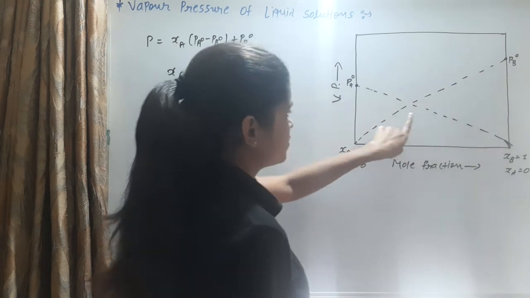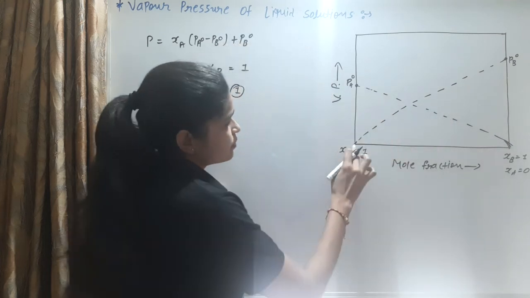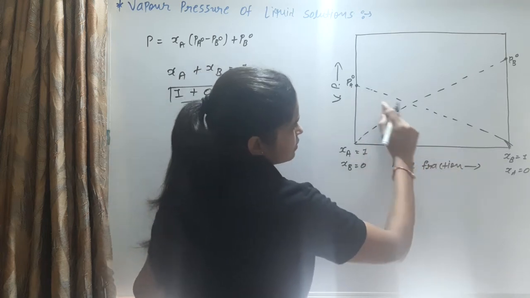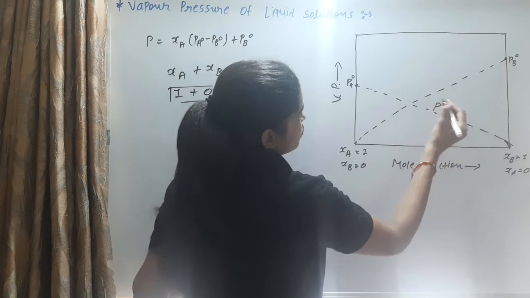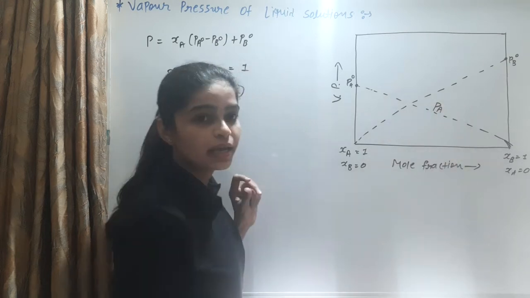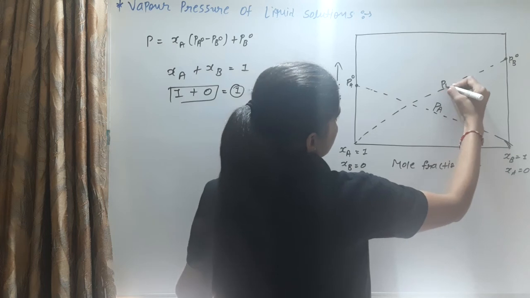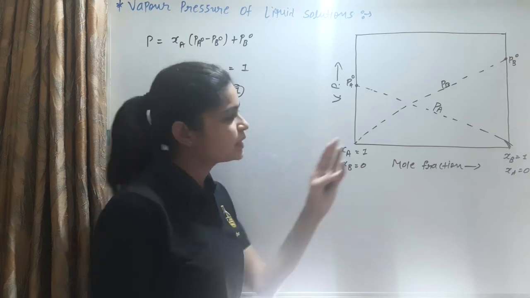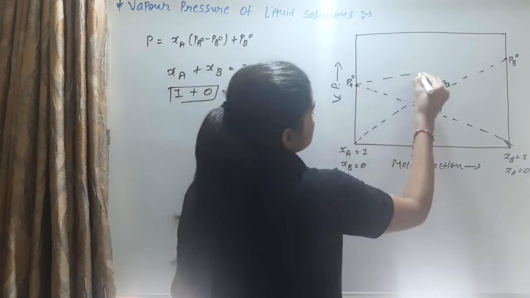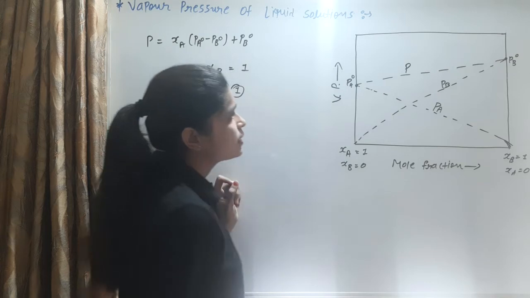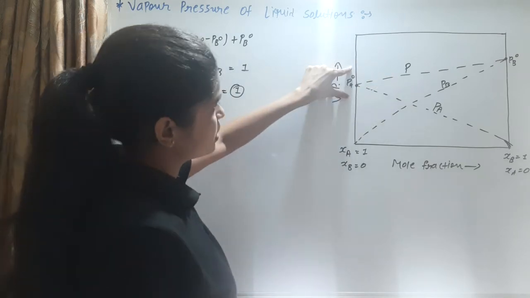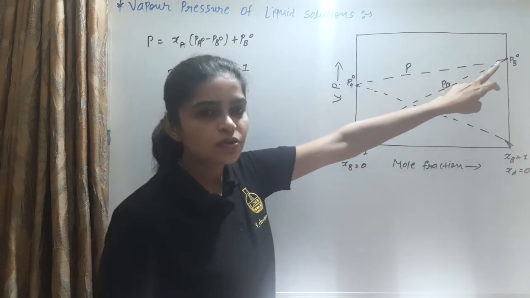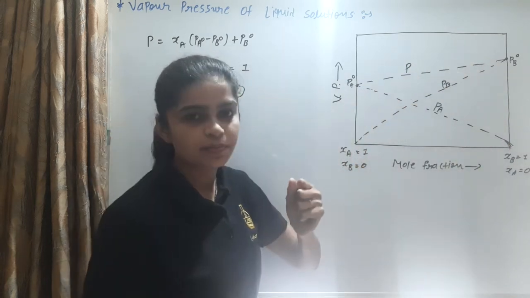Vapor pressure decreases as the mole fraction decreases, because XB is equal to 0. This line gives the pressure of component A, and this line gives the pressure of component B. The total pressure is the sum of PA and PB. This is the total pressure P, because it joins the pure component PA0 and the pure component PB0. The line joining PA0 and PB0 gives the total vapor pressure.